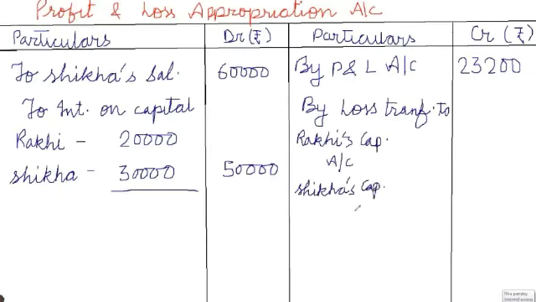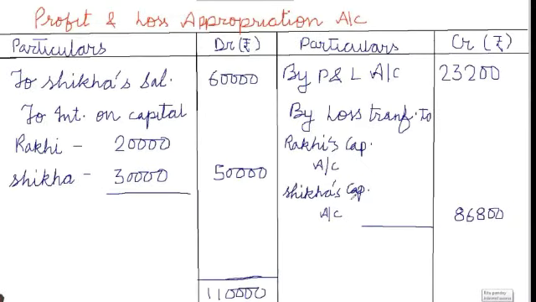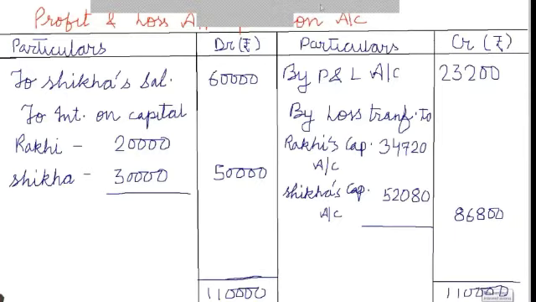The loss is 1,10,000 minus 23,200 equals 86,800. Then divide this loss between Rakhi and Shikha in their capital ratio, that is 2:3. So we will get here 34,720 and 52,080.